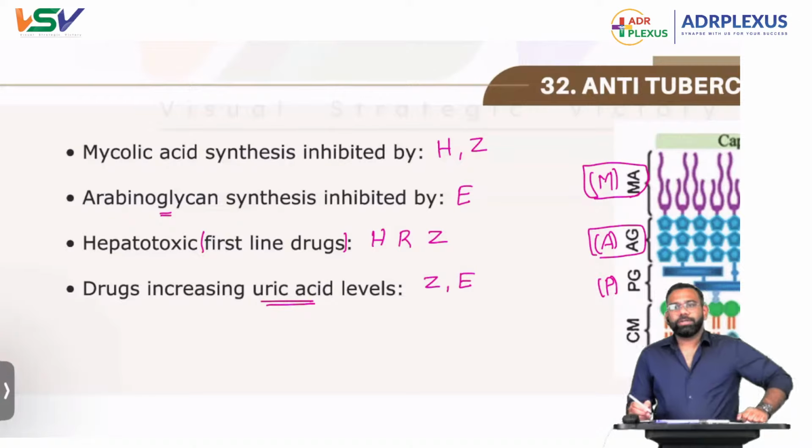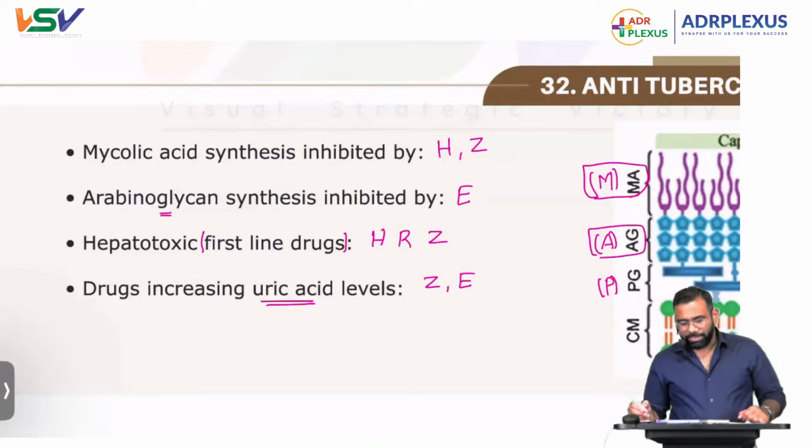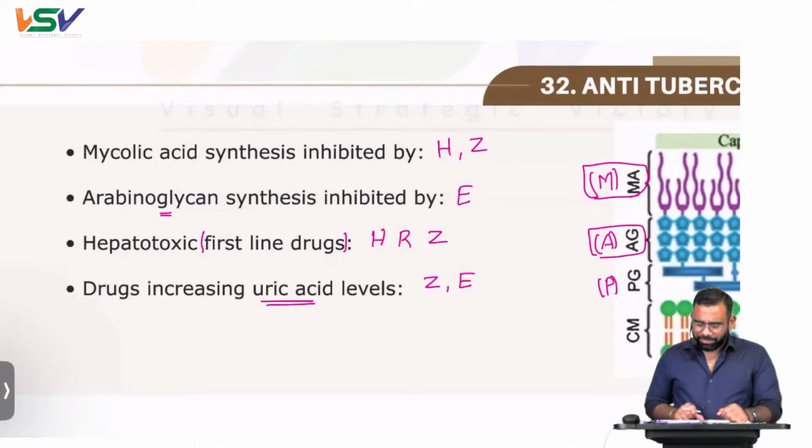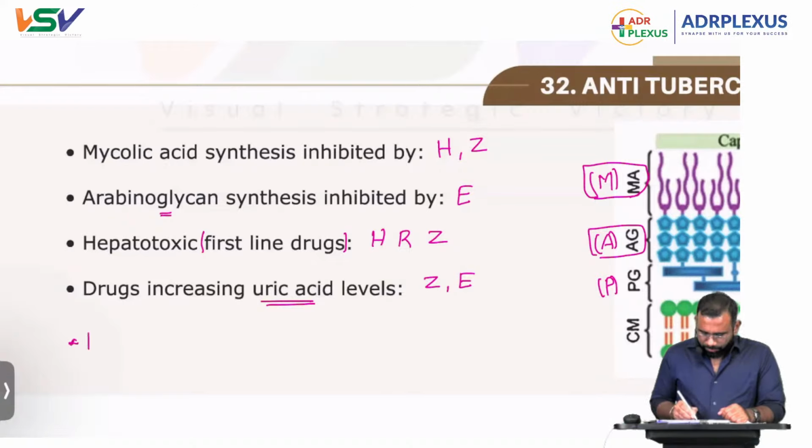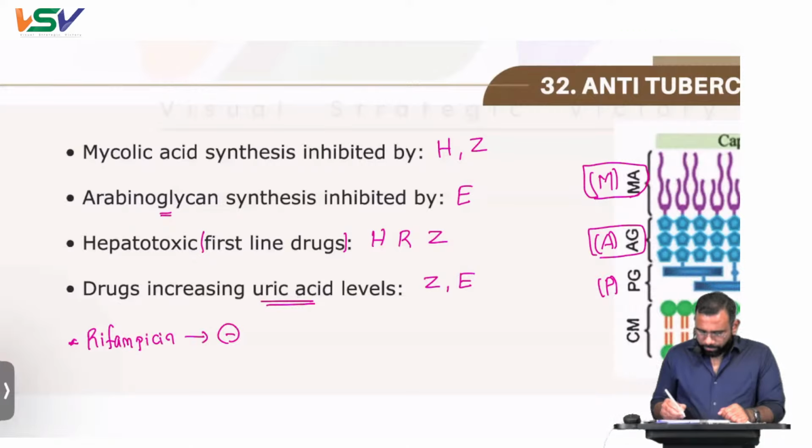So that's all about these anti-tubercular drugs. We are done with all these things. Just we'll see one more, rifampicin, how it is going to act. It is going to inhibit RNA polymerase.